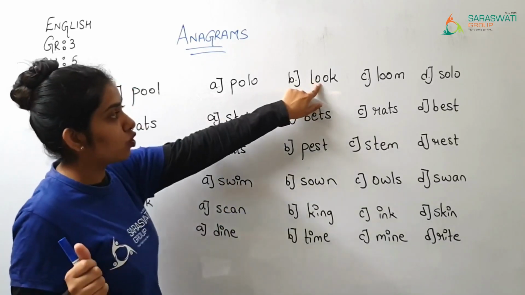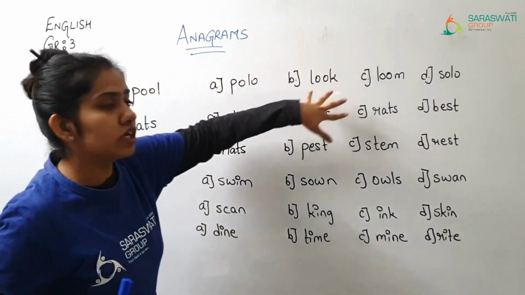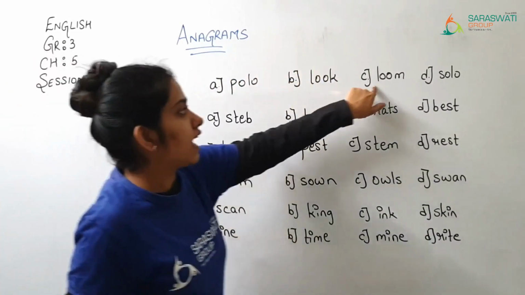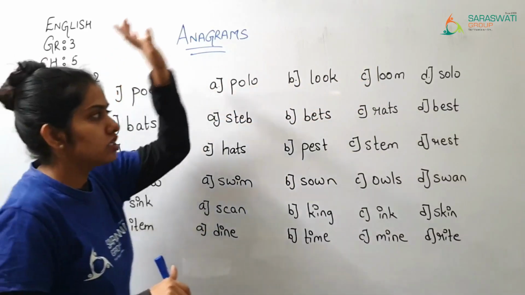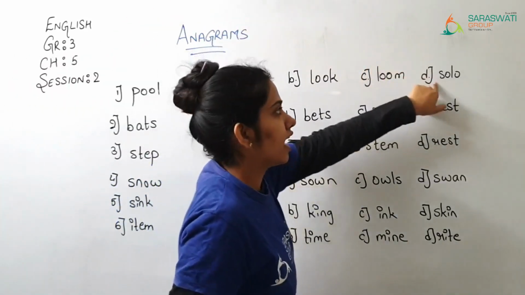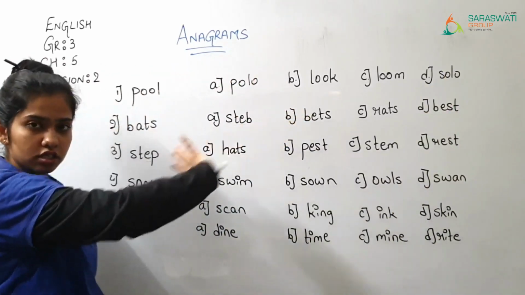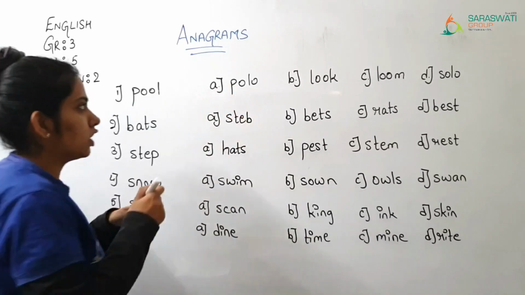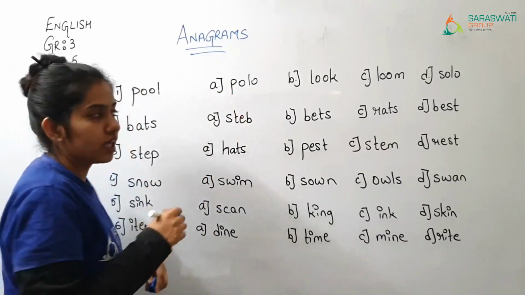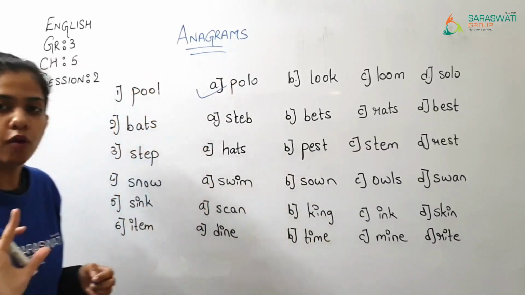Now here L, O, O, K is there. But K is not over here. So this word will not come. Right? Then L, O, O, M is there. M is also not over here. So this word will also not come. S, O, L, O. S is not there. So that word will also not come. So the correct answer is polo, P-O-L-O. Okay? So you are supposed to tick mark on polo.